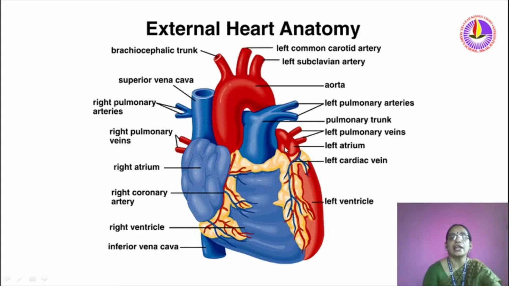This is the left atrium. That means the left atrium is the collecting chamber of pure blood. And this is the left ventricle. This left ventricle pumps blood through the aorta to all parts of the body. This aorta is the largest artery in our body.